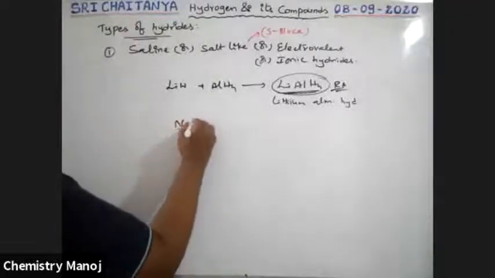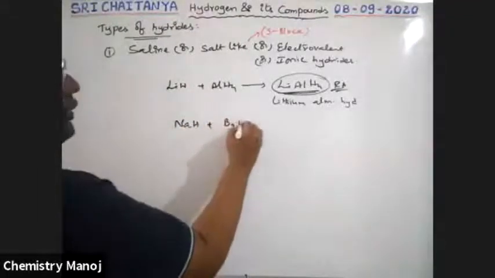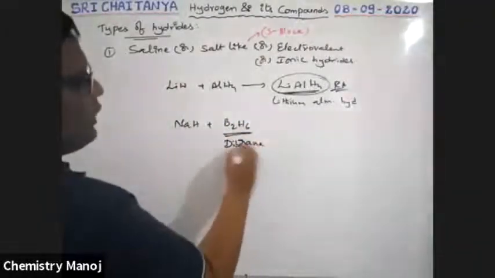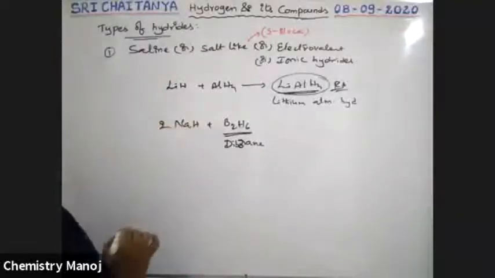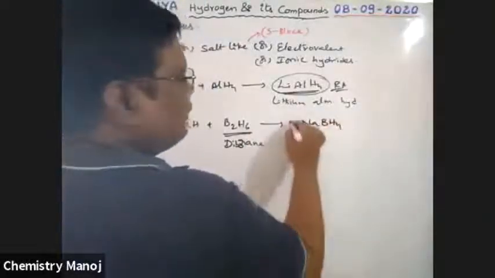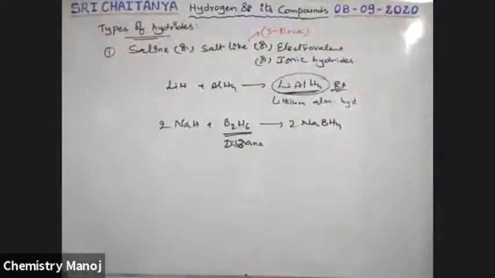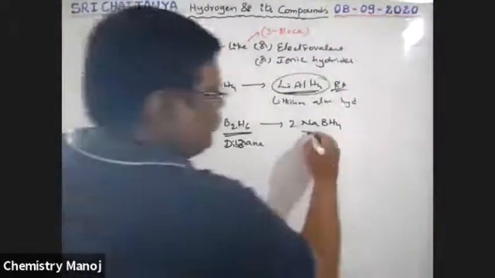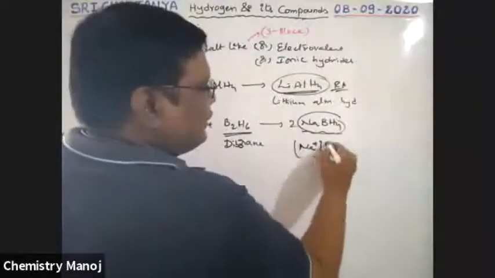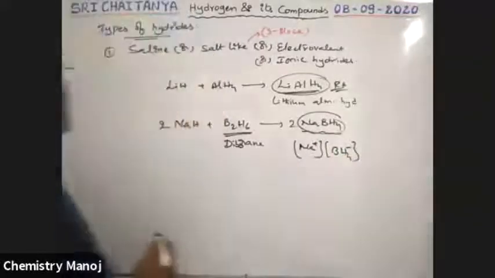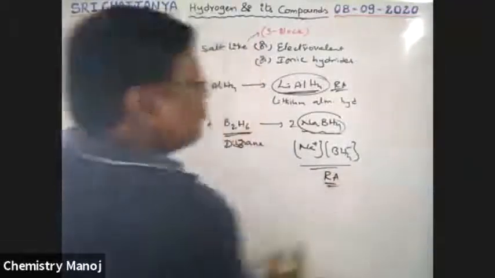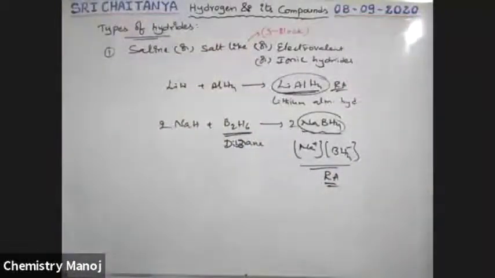That is NaH, sodium hydride, reacts with B2H6. B2H6 is nothing but diborane, boys. So when sodium hydride reacts with diborane, that gives 2NaBH4, which is called sodium borohydride. This has Na plus ion and BH4 minus ion. So this is also a complex hydride. This one also acts as a good reducing agent. These are the best reducing agents in organic chemistry. Those are prepared like this.